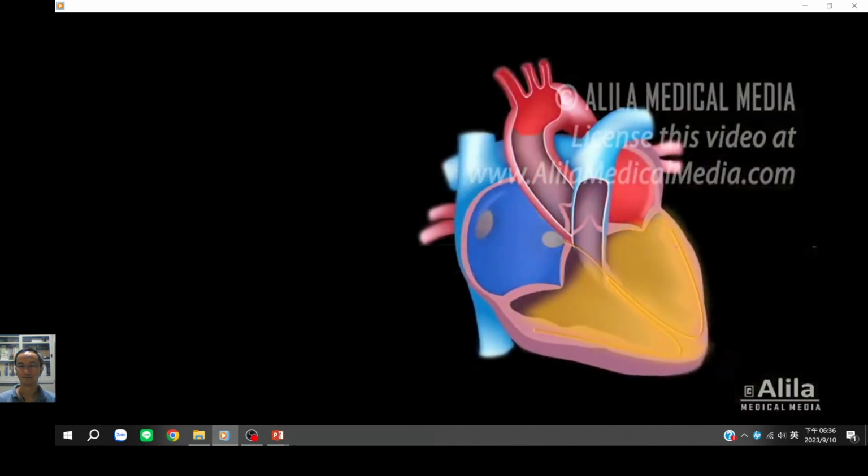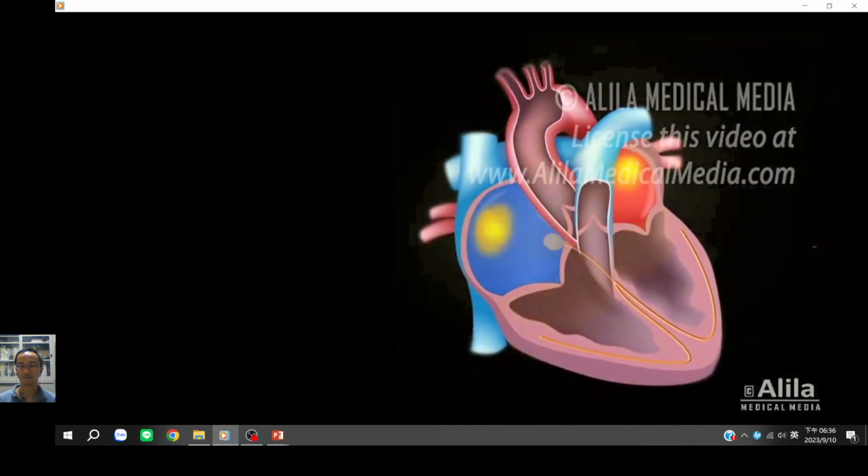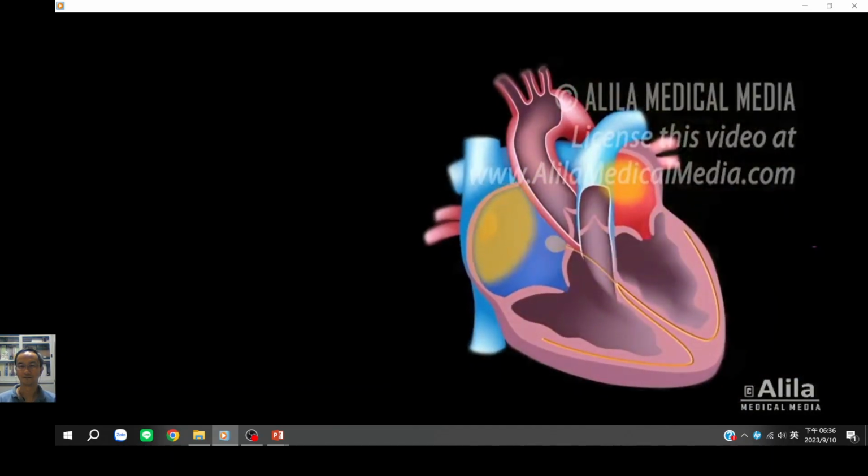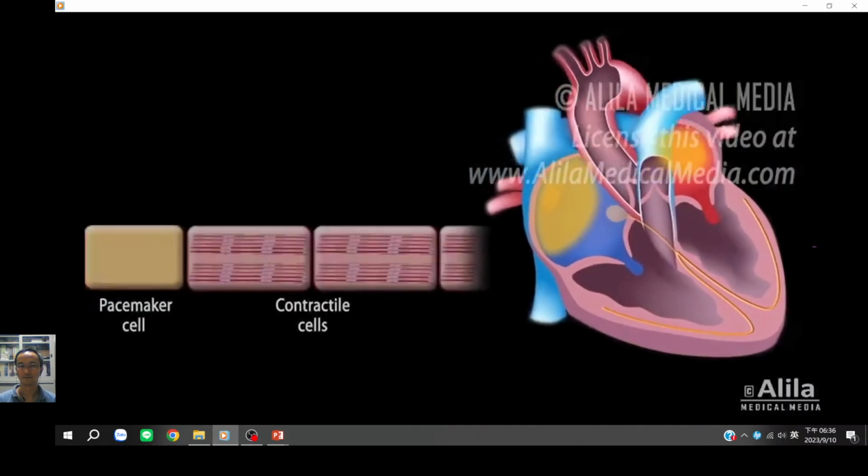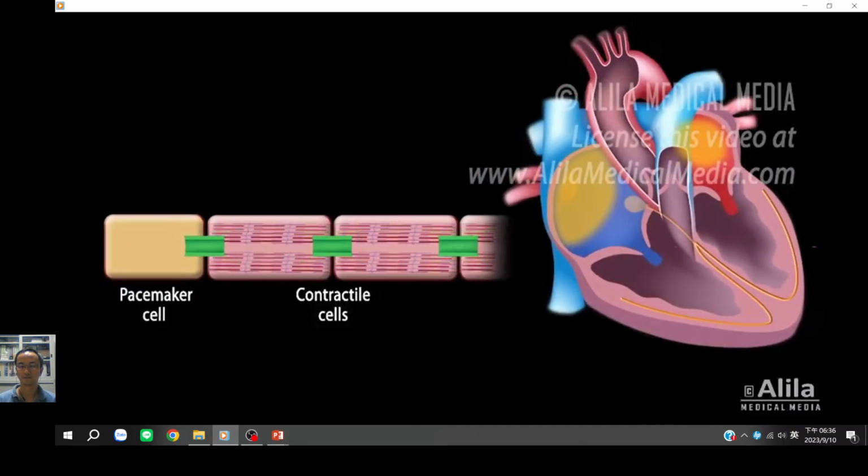The cells of the SA node fire spontaneously, generating action potentials that spread through the contractile myocytes of the atria. The myocytes are connected by gap junctions, which form channels that allow ions to flow from one cell to another. This enables electrical coupling of neighboring cells. An action potential in one cell triggers another action potential in its neighbor, and the signals propagate rapidly.